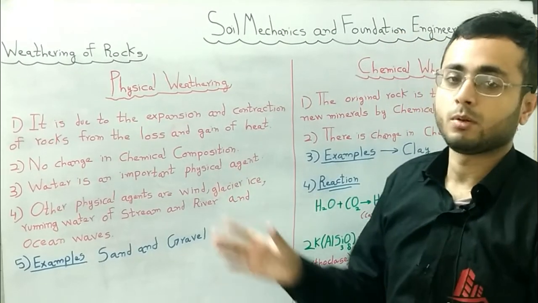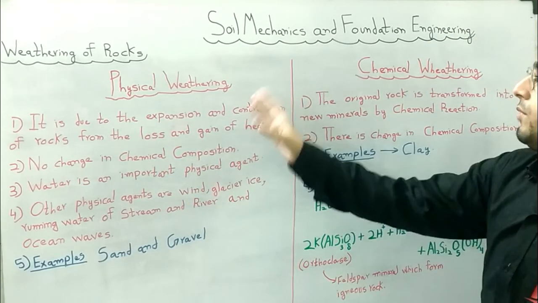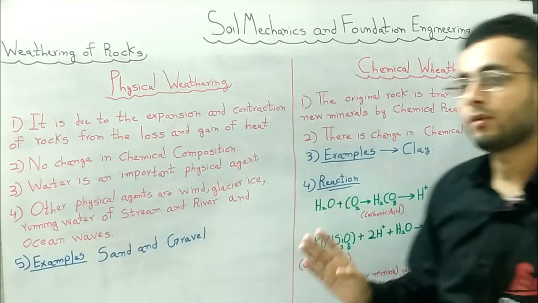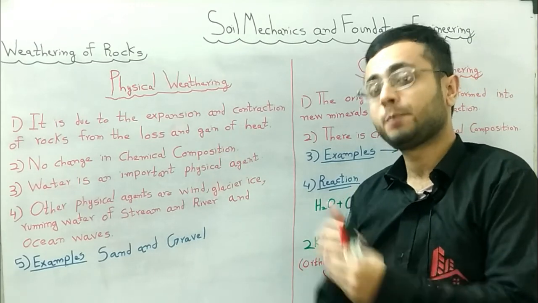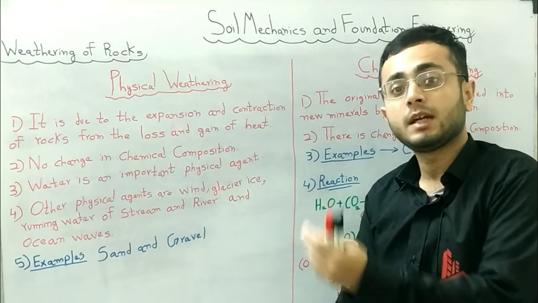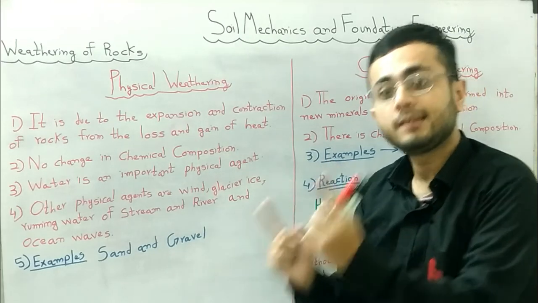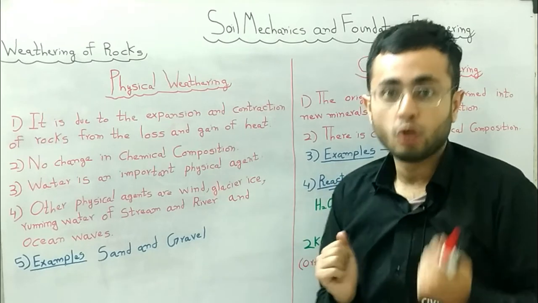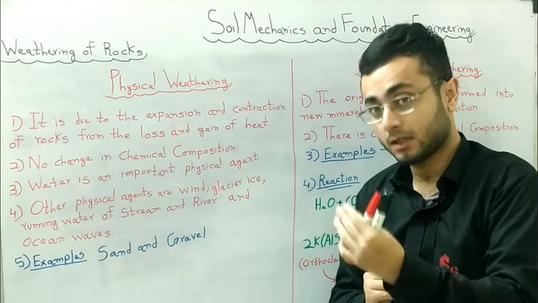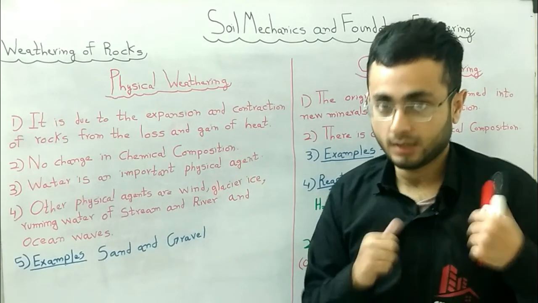Friends, next we discuss the difference between physical weathering and chemical weathering. So let's see, first physical weathering. The first point: it is due to the expansion and contraction of rocks from the loss and gain of heat. So heat or temperature change affects the rock and rock structure, due to which physical weathering occurs. The physical weathering process is the process of an external agent which changes the structure of the rock and disintegrates it. If the temperature rises, weathering occurs, and if the temperature lowers, weathering also occurs because of the process of expansion and shrinking.